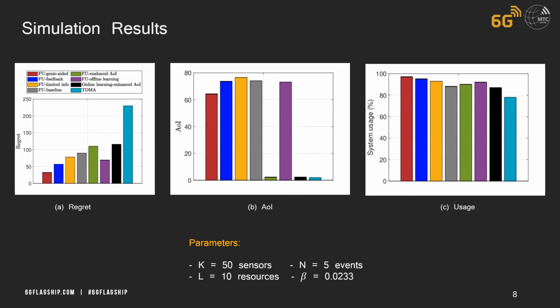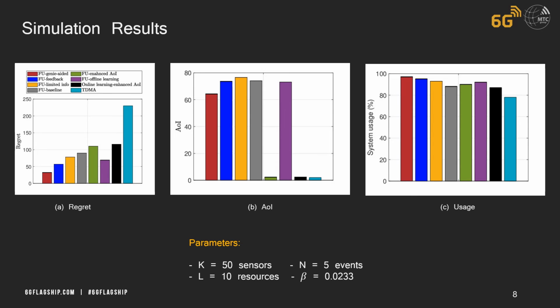Here we present an overall comparison between all the schemes. In terms of regret, the fast uplink feedback has the best regret, and it is very close to the genie-aided case. The online learning algorithm based on the Baum-Welch algorithm also has very good results and outperforms TDMA.